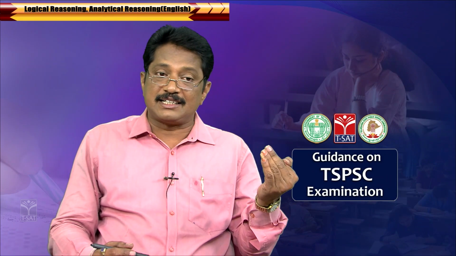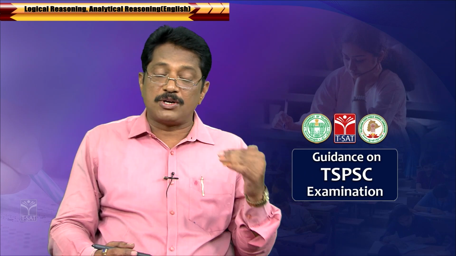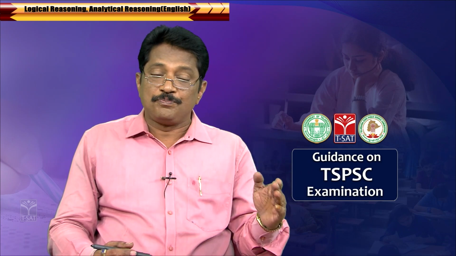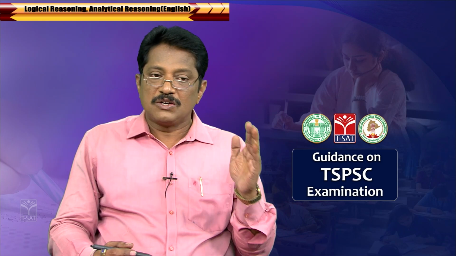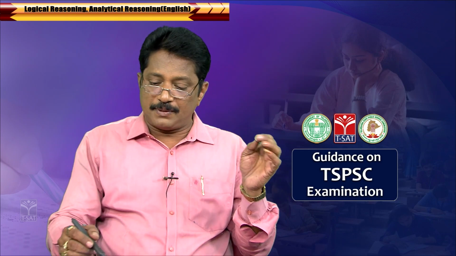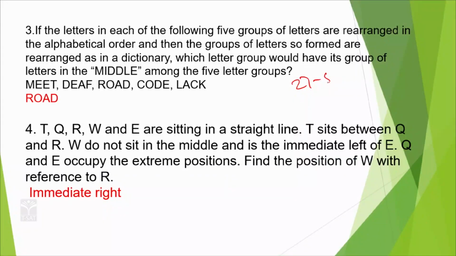When you read the letters from Z to A, the position of Z is 1 and the position of A is 26. For example, if you want to know the reverse position of E: the actual position of E is A, B, C, D, E, which is 5. So simply you can say 27 minus 5, which is 22. So the reverse position of E when you read from Z to A is 22.